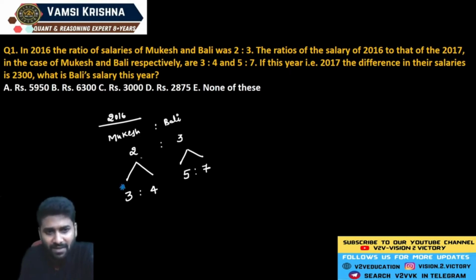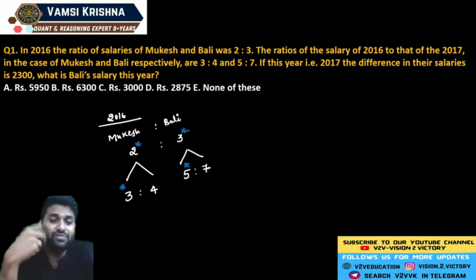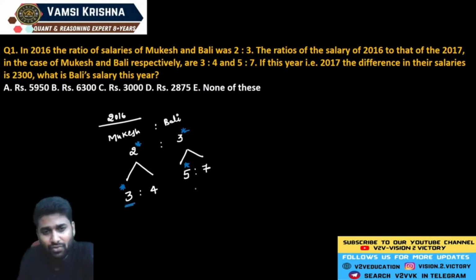See, here 3 units and 2 units. Here 5 units and 3 units. Both are the same. Why? Because here the data is represented for 2016. So which value is better for our calculation to identify the 2017 value? My suggestion, guys: we have to identify the common multiples of 3 and 5.